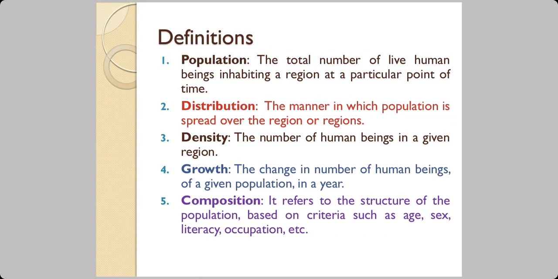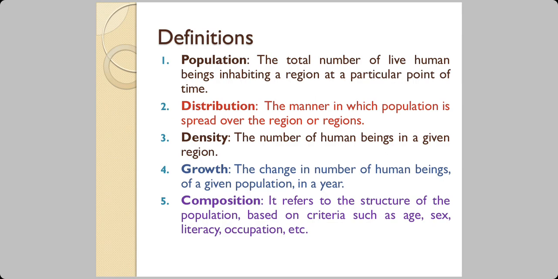Here are some definitions for you. The meaning of population is the total number of people who are alive inhabiting a region at a particular point of time. Distribution means the manner in which population is spread over the area or areas. Density means the number of human beings in a given area. Growth means the change in number of human beings of a given population in a year or in a decade.